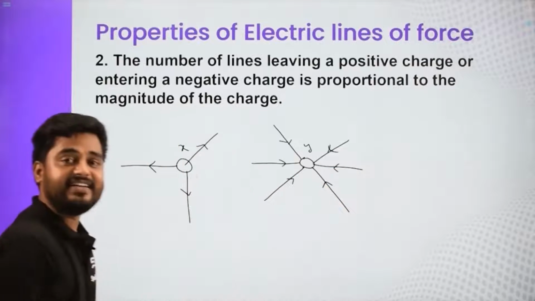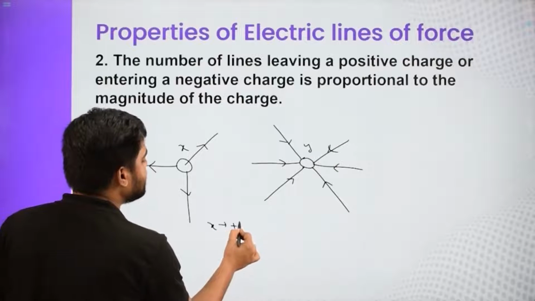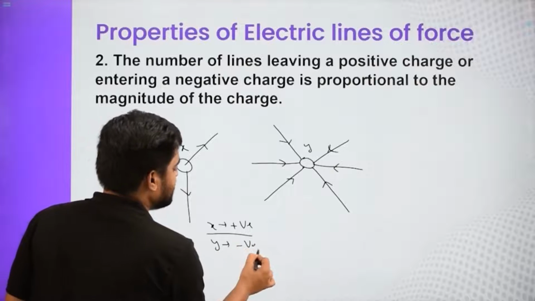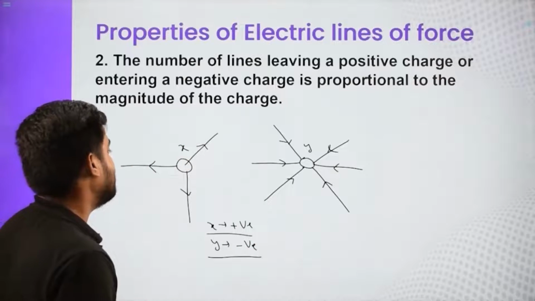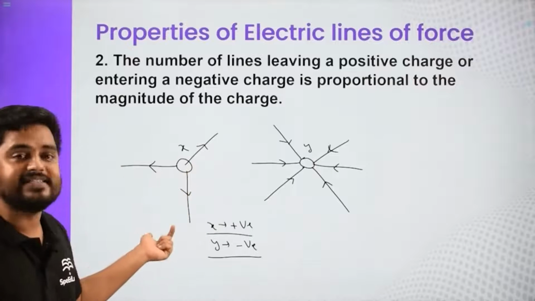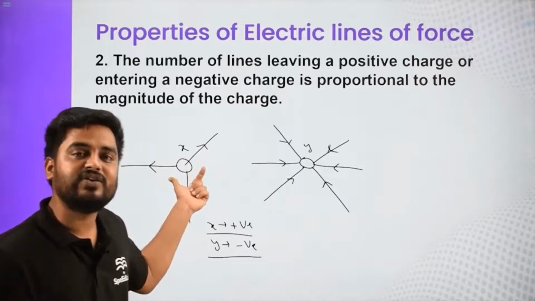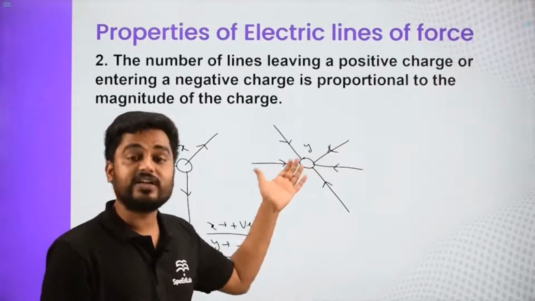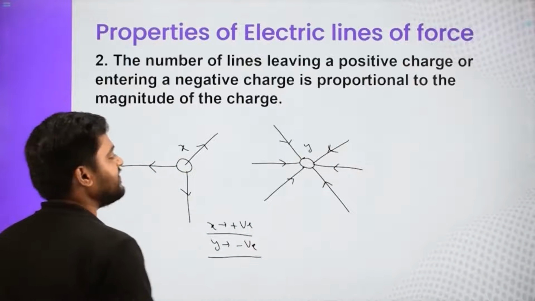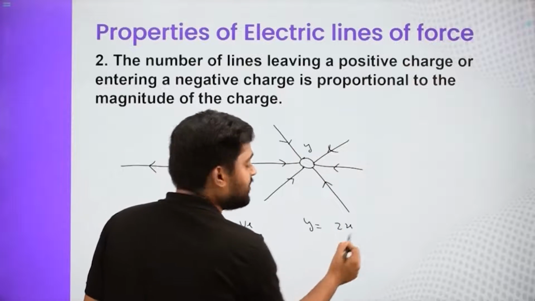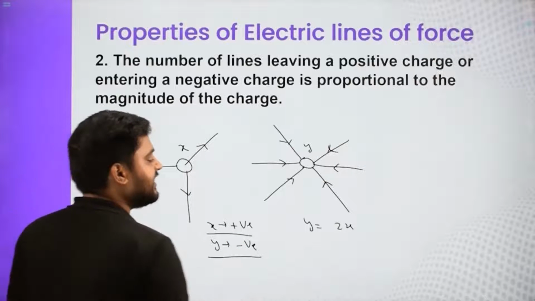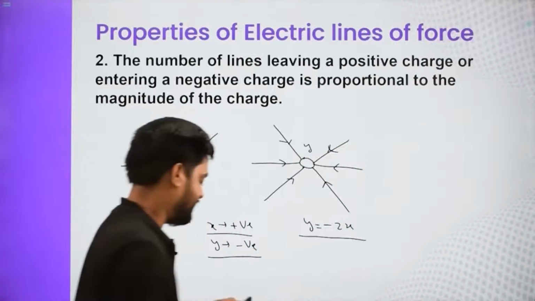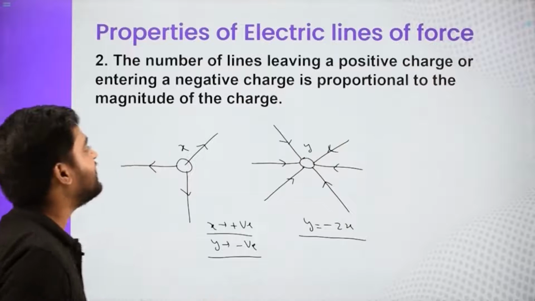So first thing which I can tell is X is what? X is positive charge because field lines are exiting it. And Y is nothing but a negative charge. And what is the relationship? See, it is not compulsory that you draw 3 lines. But if there are 3 lines for a particular charge and there are 6 lines for a particular other charge, then the charge Y has to be twice of the charge X. So I will say Y is nothing but twice X in magnitude, and one is positive, one is negative. So this is positive, so Y is negative of twice X. So this is how you can relate them. So this is the second property of electric field lines.